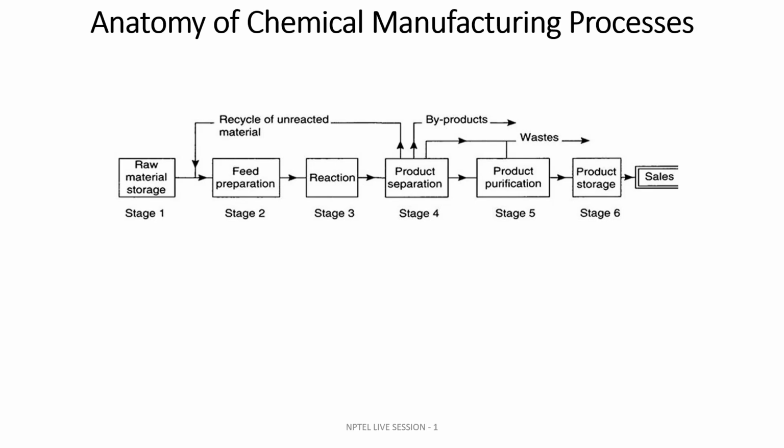We cannot directly feed it into our reactor, because that may cause clogging, blocking, or other serious issues to our sensitive reactors. There are a lot of operations which include the pre-treatment of the raw material. So this is the overview of the chemical manufacturing process. You can see this is stage one, where the raw material is stored.